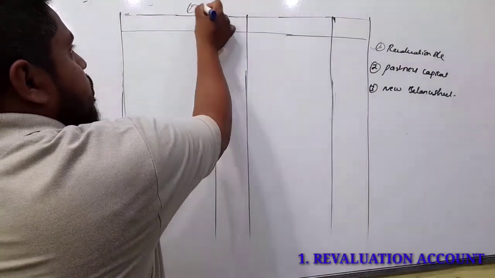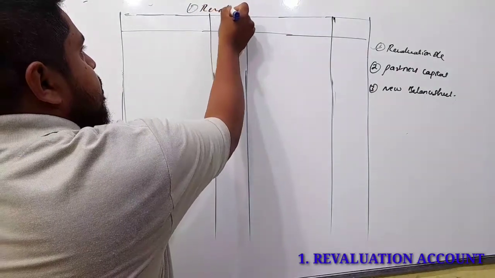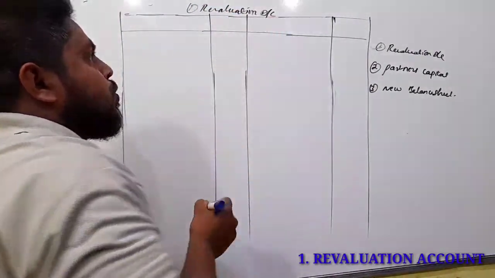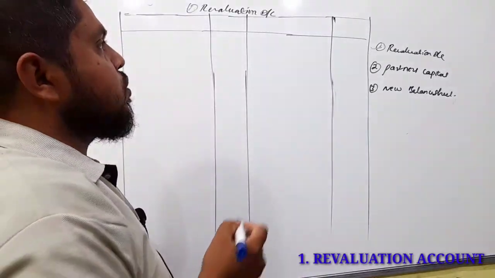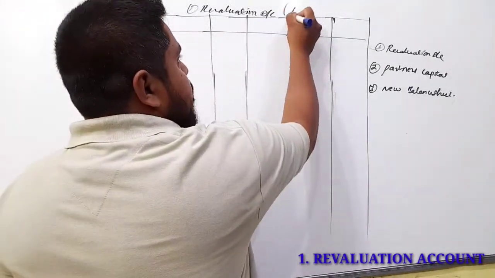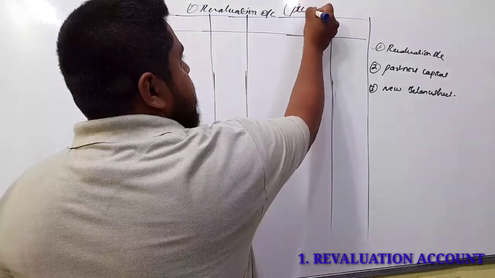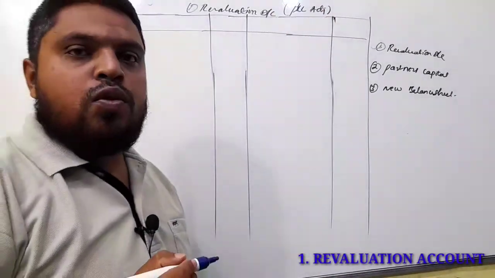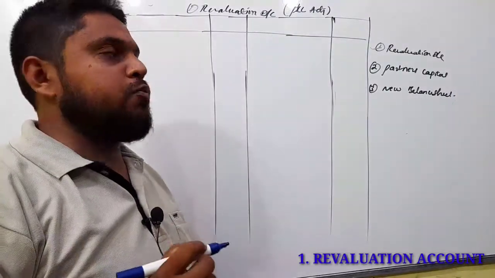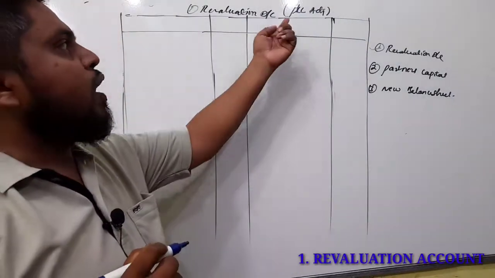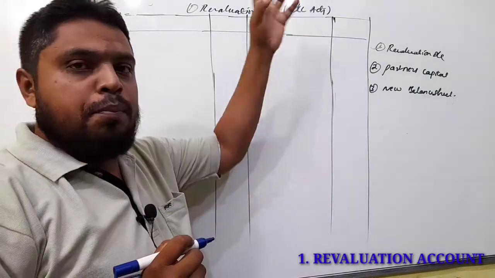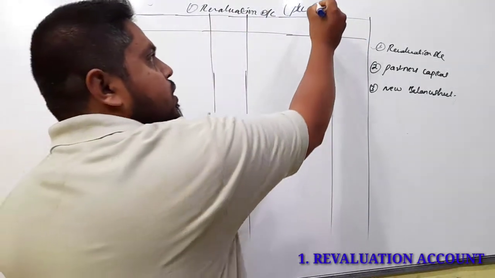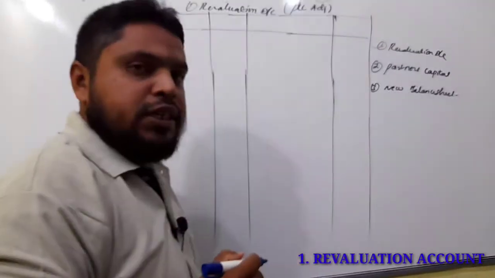The revaluation account is also called the profit and loss adjustment account. Why is it called the profit and loss adjustment account? Because under this account we are going to record only the adjustments.